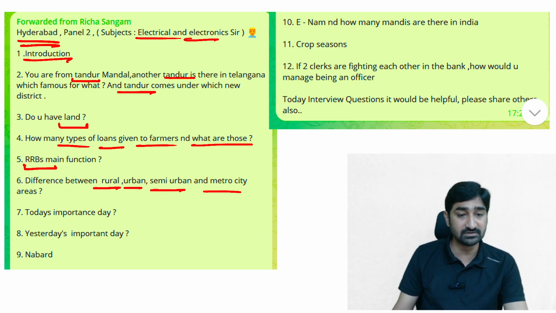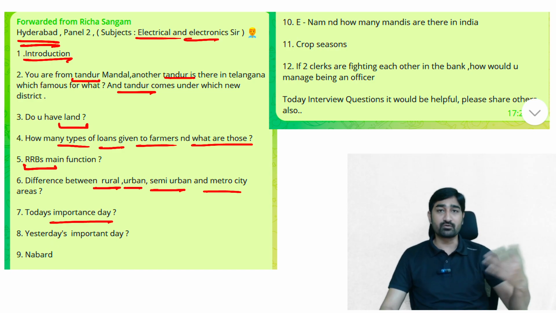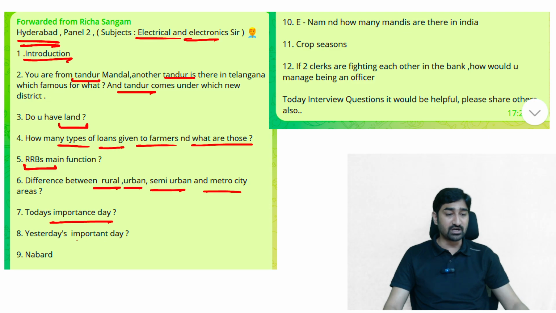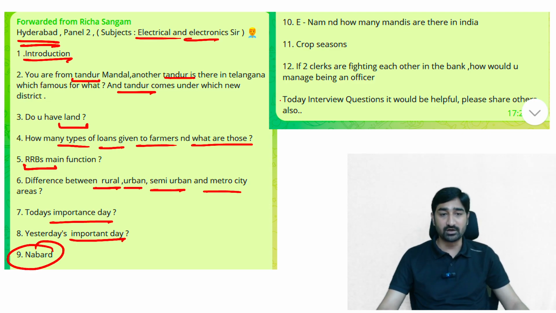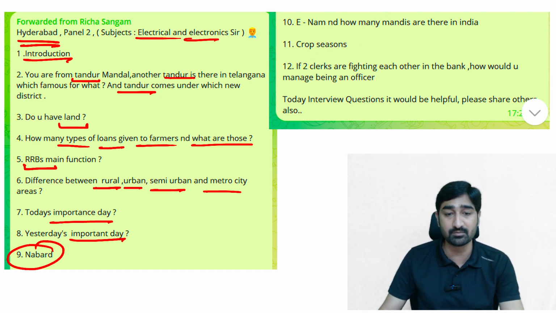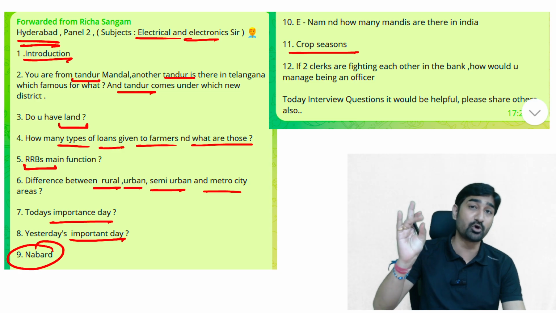After that, what is today's importance? If it was November 1st, what was the importance of that? If it was the 4th of November, I don't exactly remember on which day this interview was. That is why I'm telling you: yesterday's importance, today's importance, current updates, and then NABARD. E-NAM, that is the agriculture mandi. One question was based on E-NAM, the agriculture mandis. How many mandis are there in India? Then crop seasons in India. I have told you in previous videos also. Crop seasons, modern irrigation methods.